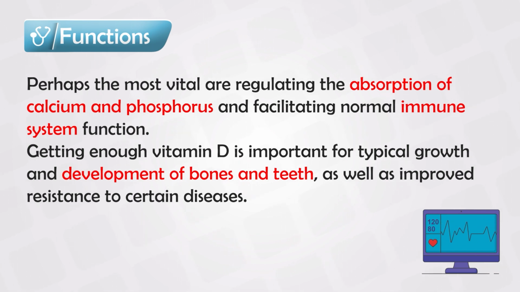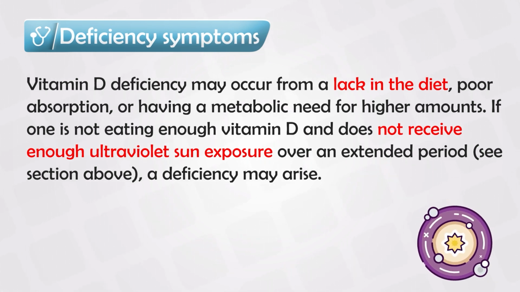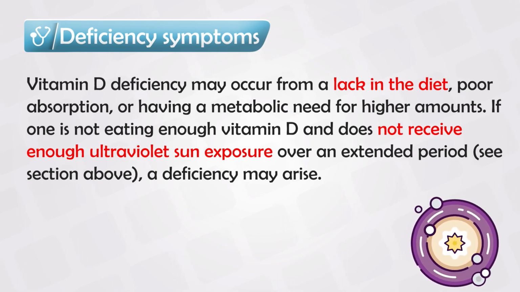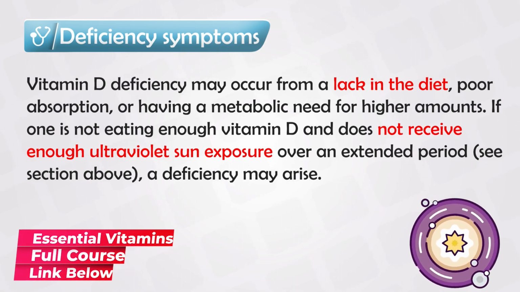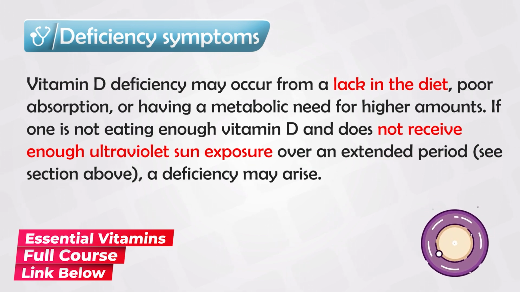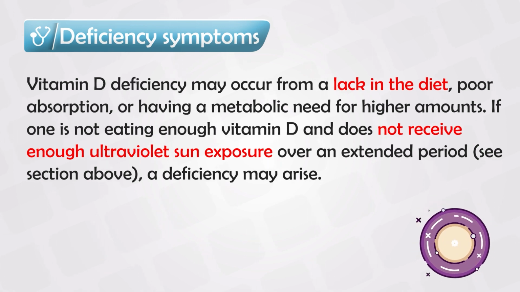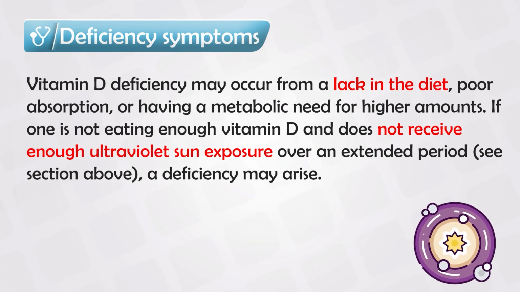If you want to have healthy bones and healthy immunity, you need to have healthy levels of calcium, and you also need to have healthy levels of vitamin D. To have deficiency in vitamin D, you need to have one of two factors: either that you eat too little vitamin D or calcium from the diet, or that you are less exposed to ultraviolet light or the sun. Because vitamin D is activated by the sun, having less exposure to the sun, you will have less vitamin D activated in your body and you will have deficiency symptoms.